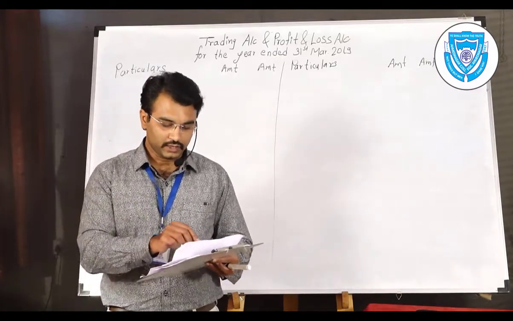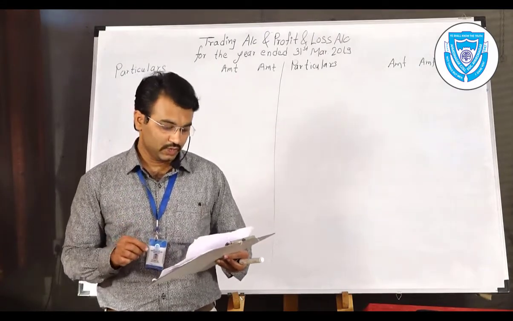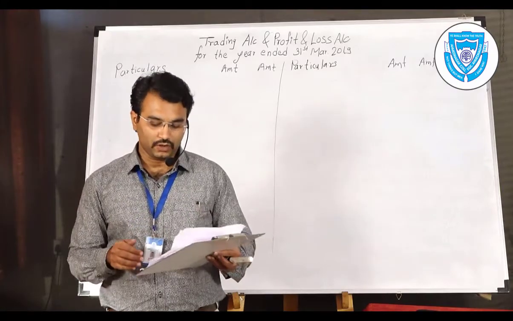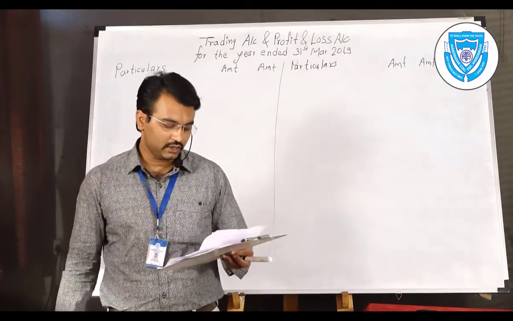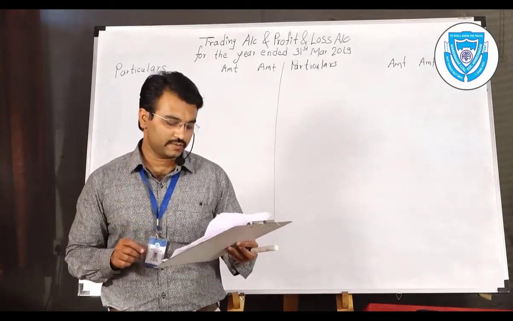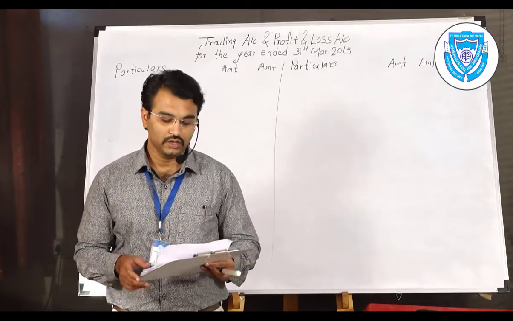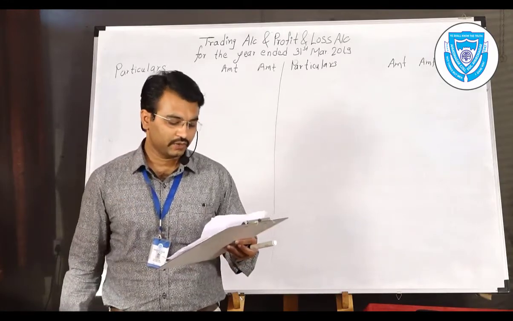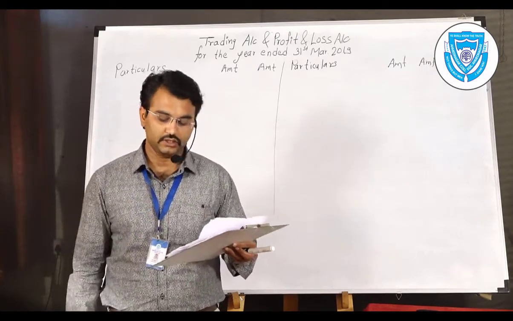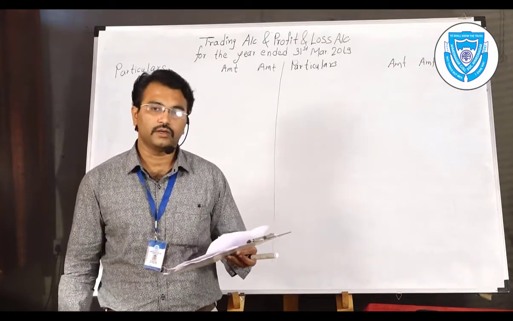You can mark it on the debtors, right in front of debtors, number 2. Then create reserve for discount on debtors. Again this adjustment is for debtors, so you write there again number 3 in front of debtors. The next, the 4th adjustment, is the value of leasehold premises. So the adjustment is regarding the leasehold premises. Write there number 4. Then outstanding expenses are printing and stationery, rupees 500. So write against printing and stationery number 5.